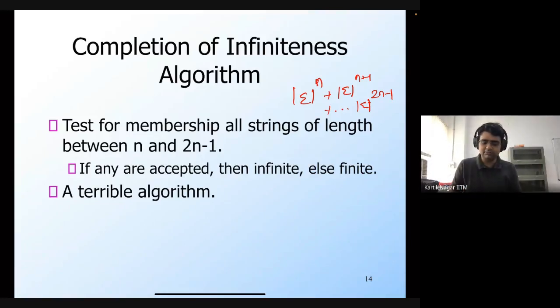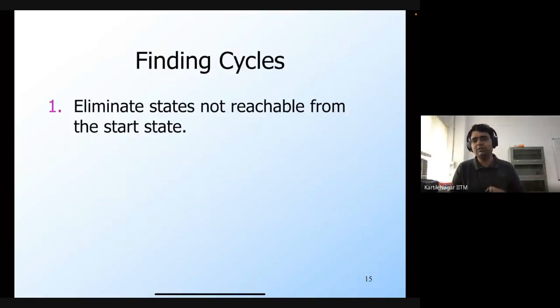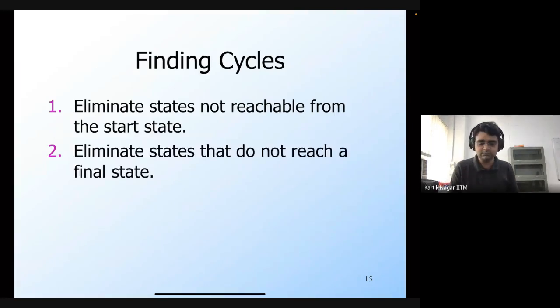So this is a very poor algorithm, a terrible algorithm, and we have a much better algorithm that many of you actually suggested before, which is to find cycles between the start state and the final state. Let's briefly go through this algorithm. We want to find out whether there's a cycle on any path from the start state to the final state. We do this in 3 steps. First, we find all the states that are reachable from the start state, and eliminate all the states that are not reachable. For this you would again use either BFS or DFS.